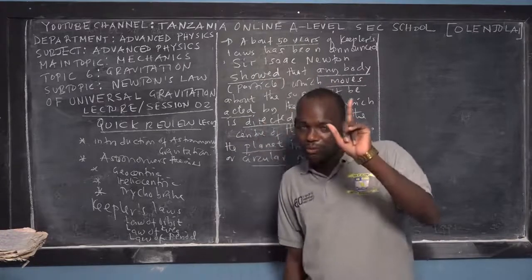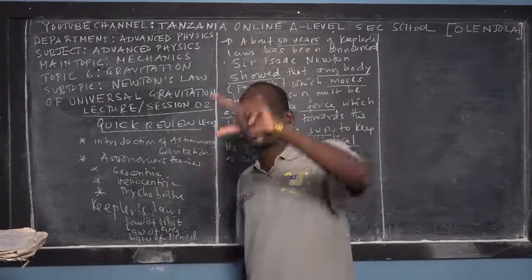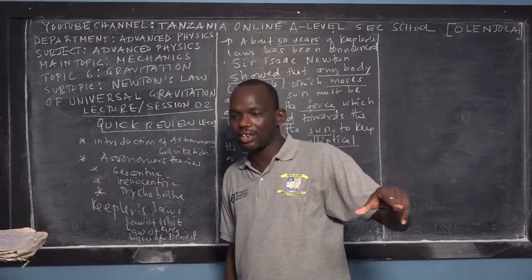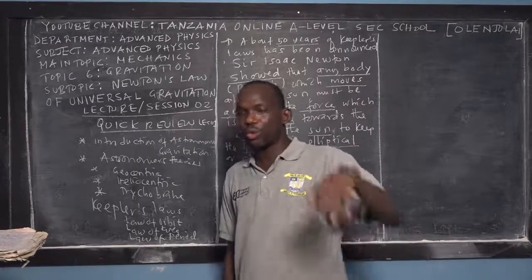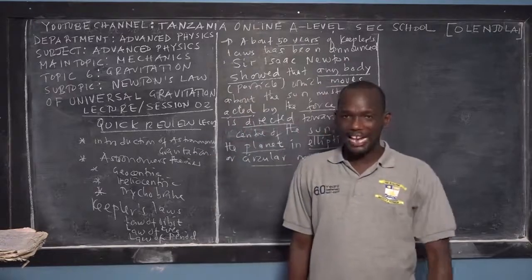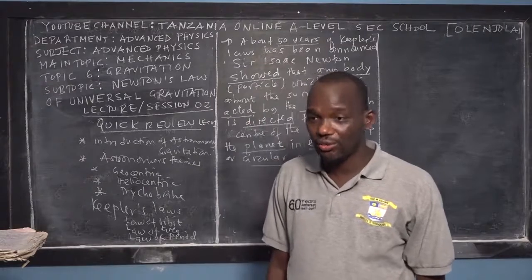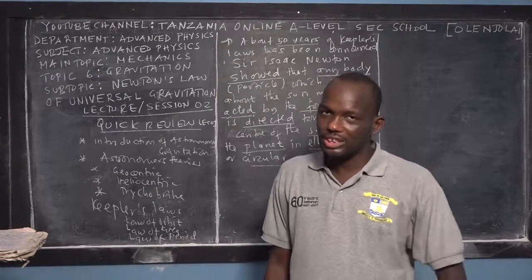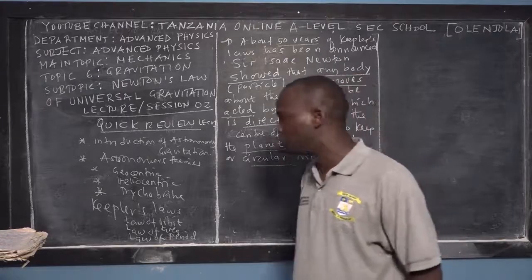So maybe for the first year it revolves passing through the same orbit, the second year through the same orbit, the third year, the fourth year. So what is keeping them? That was the heart of Newton's investigations concerning the universal. And I will be sharing with you step by step, and you'll get the answer to that question as we continue. So stay tuned.